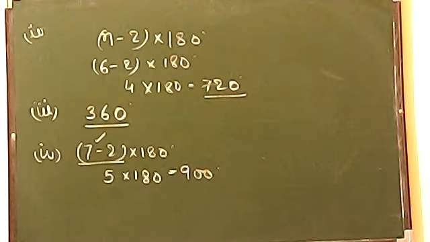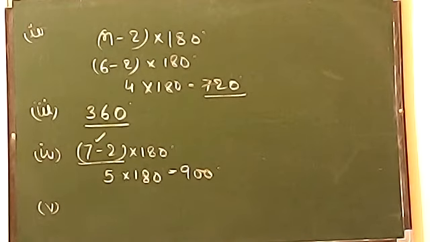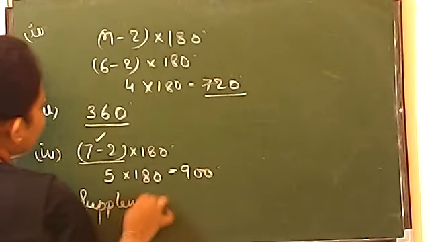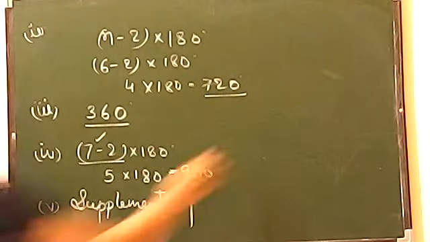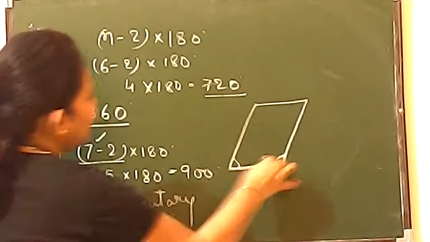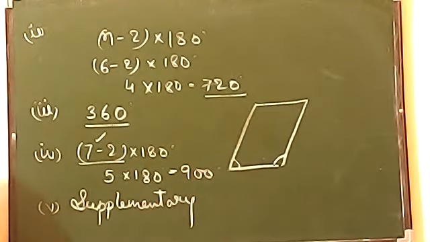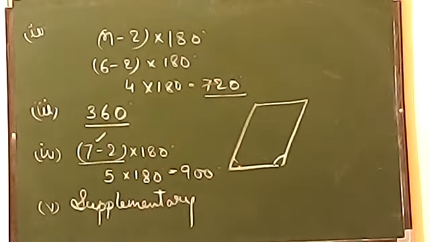Now the last one, fifth one. Adjacent angles of a parallelogram are. Tell me now, this is taught by me. Supplementary. Correct. They will always give you the sum 180. I have given you this type of question in your subjective also. Adjacent angle means these two, or these two, or these two, or these two. Okay, consecutive angles you can call it. So these two angles will always give you the sum 180. That 180 means supplementary angle. So we can always call it adjacent angles are always supplementary in parallelogram.